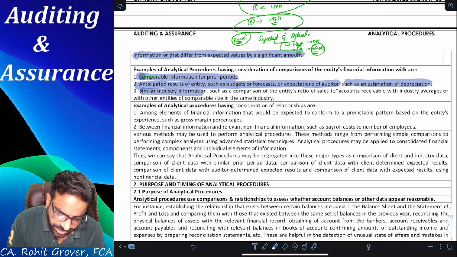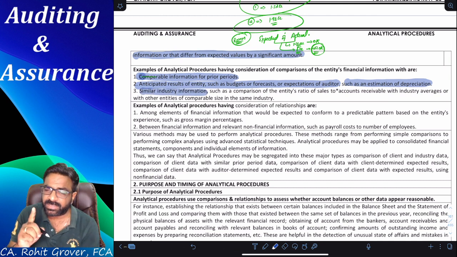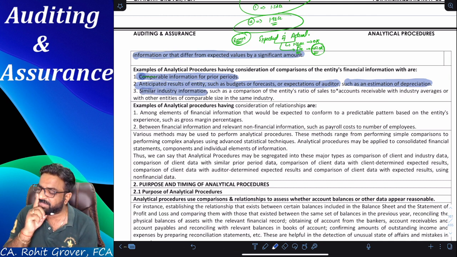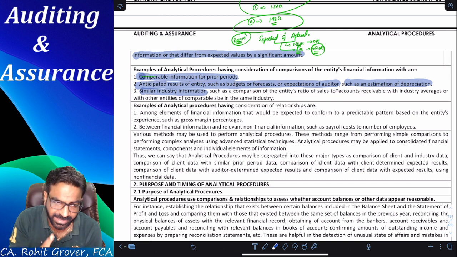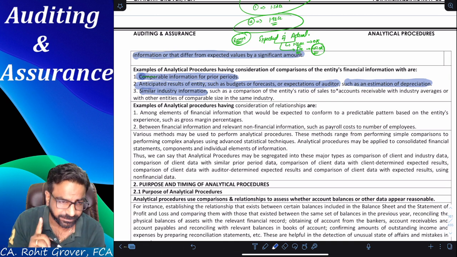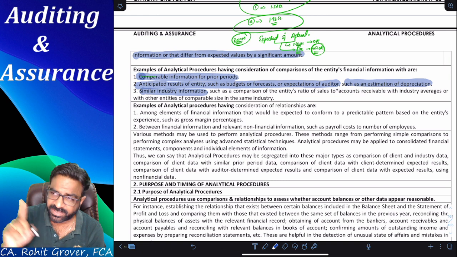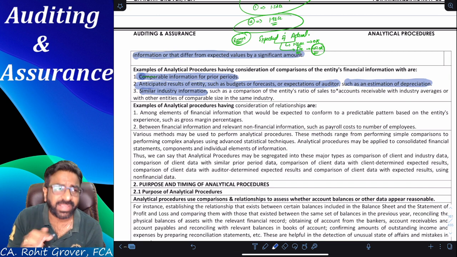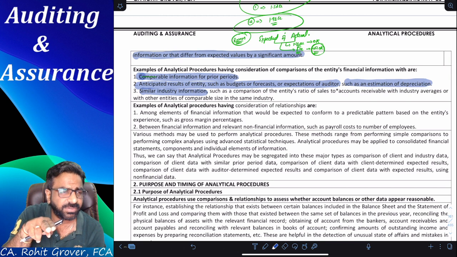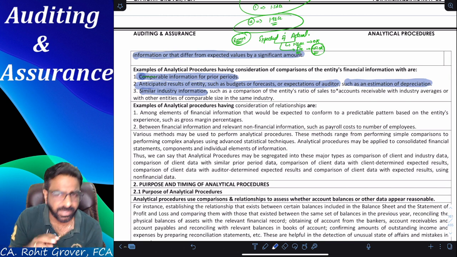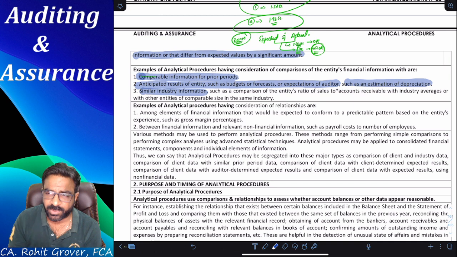Similar industry information. Now tell me, while passing the judgment on Vodafone and Idea, did I compare Vodafone and Idea with the industry first or not? Yes, I compared Vodafone and Idea with Reliance Jio. Why did I compare Vodafone Idea with Reliance Jio? Because both belong to which industry? Same. Telecom industry. Are you getting the point? So that is what it is all about.